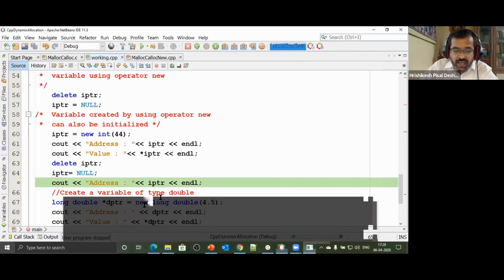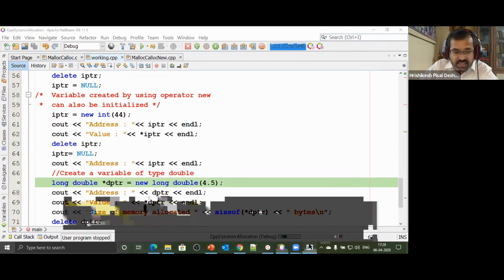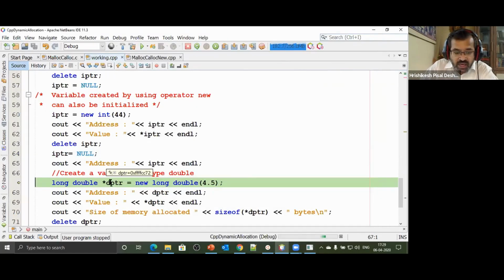Again I print the address. Null will come now. I had stored null. Null is 0. I had a variable double ptr, dptr, which is of type long double. So I say new long double 4.5. I should rather say 4.5 L, long double. Double 4.5 is double, long double is L with a decimal point. So I say new long double 4.5 L.